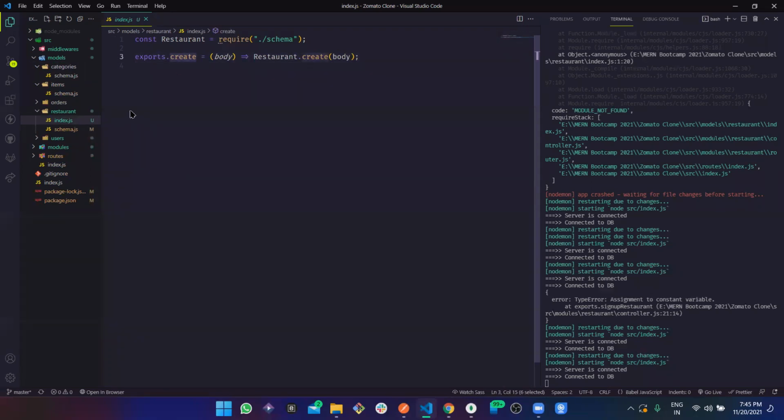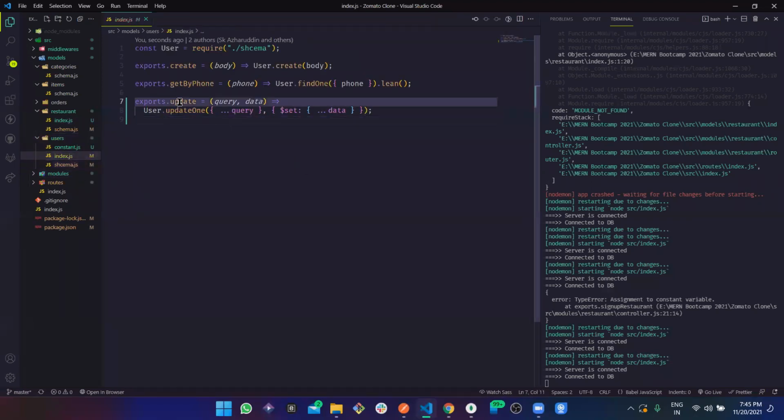So update is also very simple. In the user, if you go and index, there is also an update method. You can see query data and data. This is the line you are going to add. You can absolutely copy and paste, but if you code it by yourself, you will understand what you are writing. Your finger is literally practicing and your brain is going to understand every single syntax while you're writing.